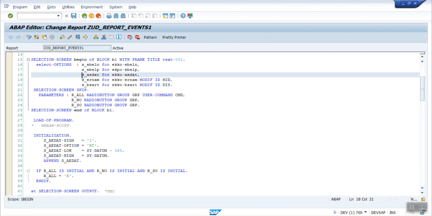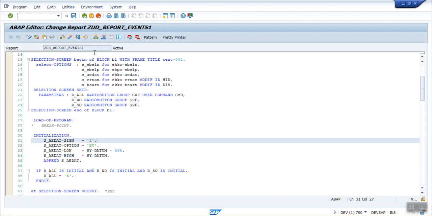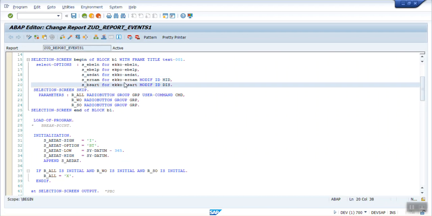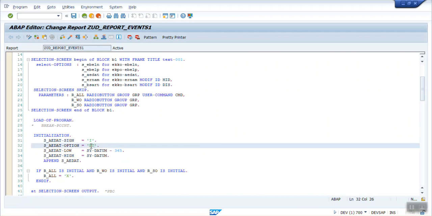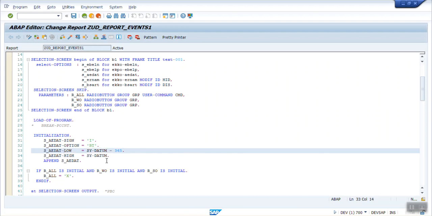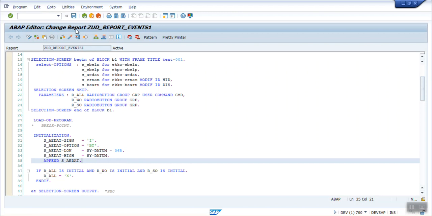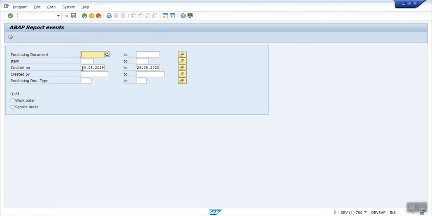As this is a select option, we have to pass I, that is include, and if you are giving a range, from and to, then we have to use BT, which is known as between, and the low value is the from value and the high value is the to value. Okay, just execute. You can see by default this is today's date, and with the minus 365, it comes to 30th August of 2019. In this way, the initialization block is used to set up the default values on the screen.